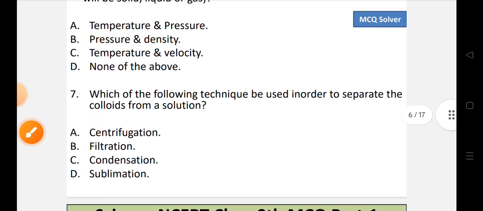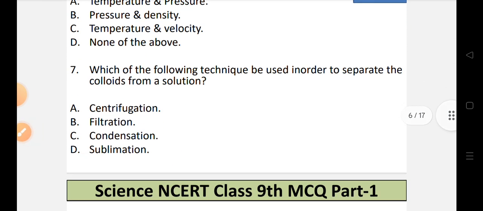Now let's move to question number 7. Which of the following techniques can be used in order to separate the colloids from a solution? Let's look into the options. Option A, centrifugation. Option B, filtration. Option C, condensation. Or option D, sublimation.